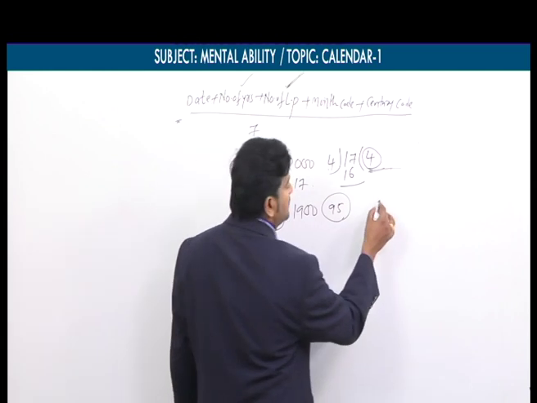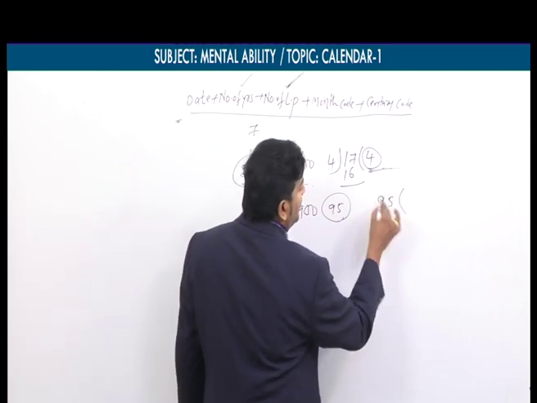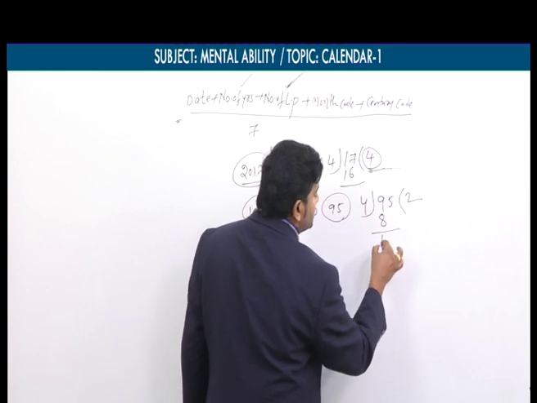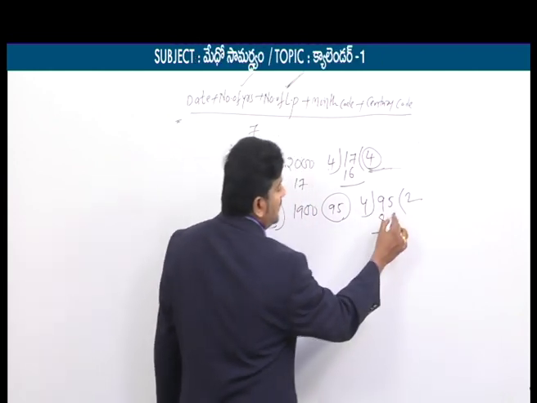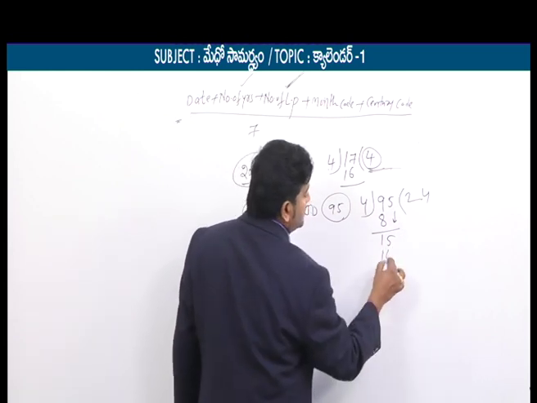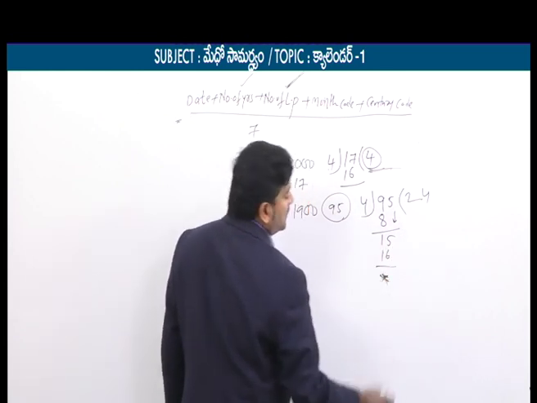So now focus on this, my dear students. 95 divided by 4. 4 2s are 8. How much left here? 1 left. So here 5 is there. Take this 5 as it is. 4 4s are how much? 16. You can ignore this remainder.